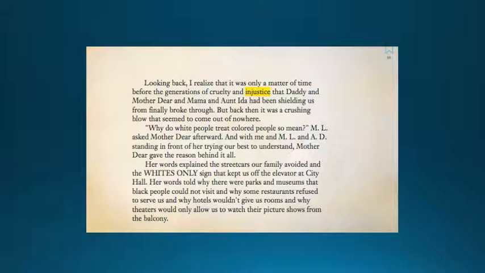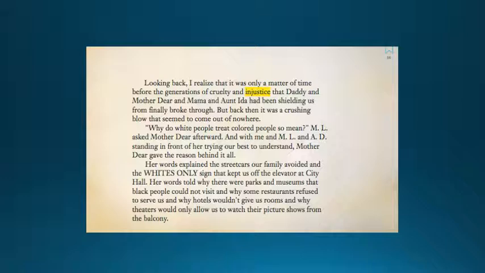Looking back, I realized that it was only a matter of time before the generations of cruelty and injustice that Daddy and Mother Dear and Mama and Aunt Ida had been shielding us from finally broke through. But back then it was a crushing blow that seemed to come out of nowhere. "Why do white people treat colored people so mean?" ML asked Mother Dear afterward. And with me and ML and AD standing in front of her trying our best to understand, Mother Dear gave the reason behind it all.